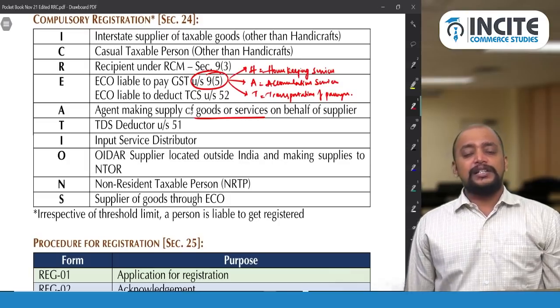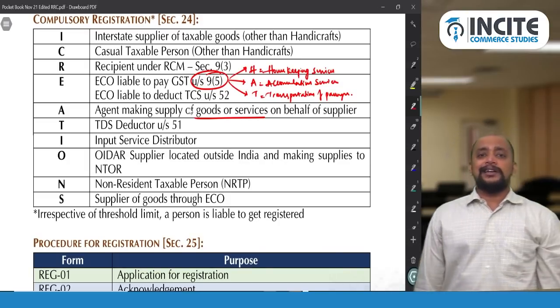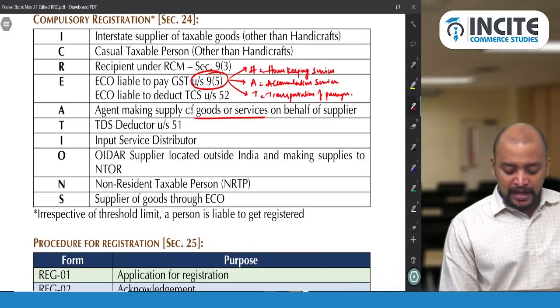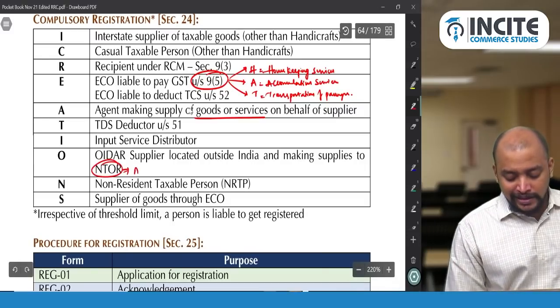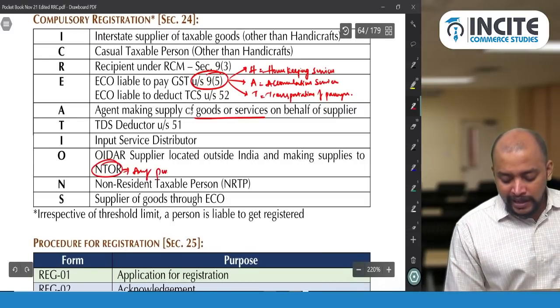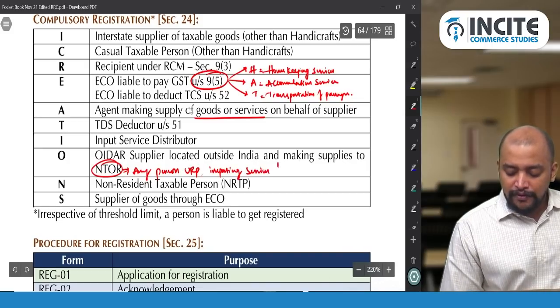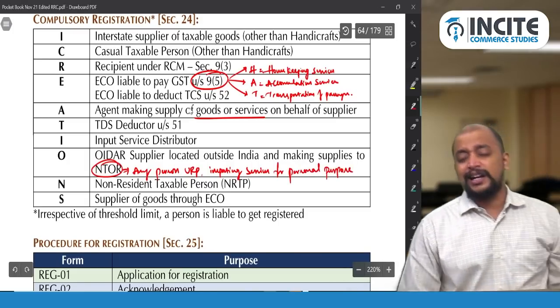Who is a non-taxable online recipient? Any unregistered person importing services for personal purpose.